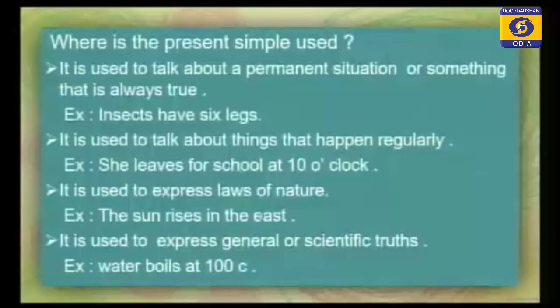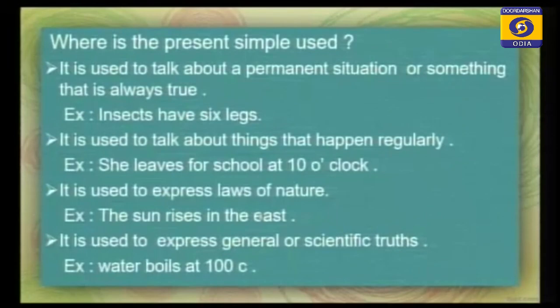Then, what is the relationship? We have already discussed the relationship between time and tense. Now, first is the present tense. Where is the present simple used? You have studied about aspect. We have two aspects: one is the progressive aspect and the other is the perfective aspect.